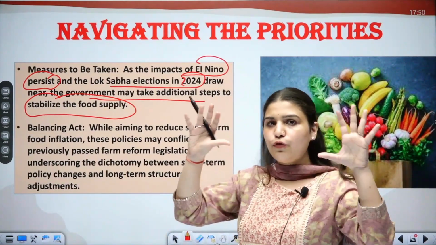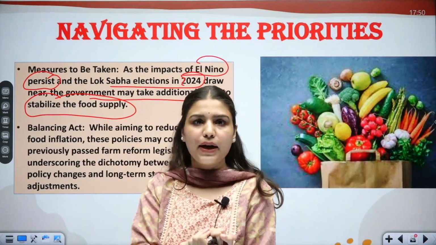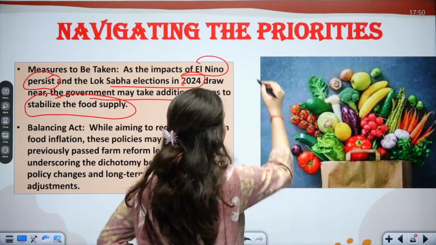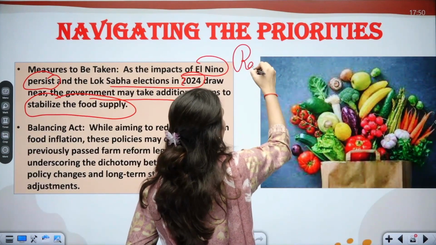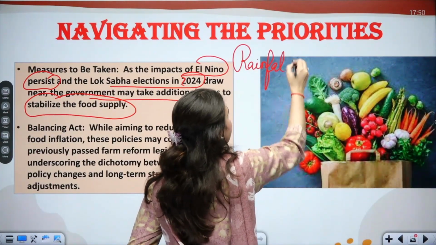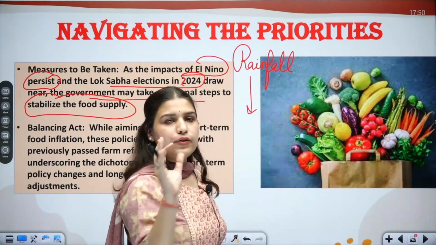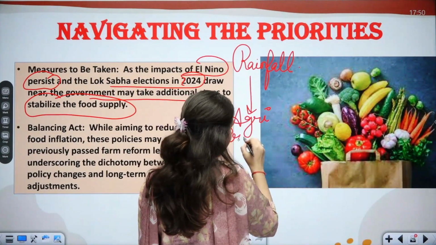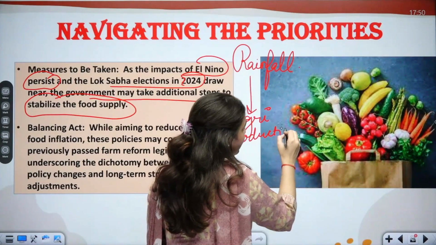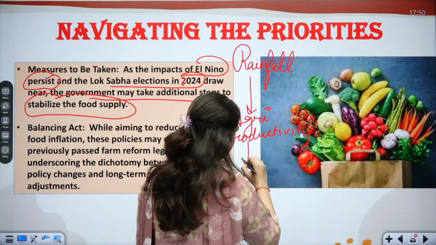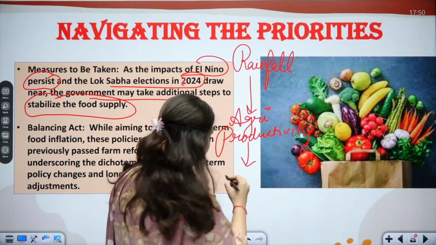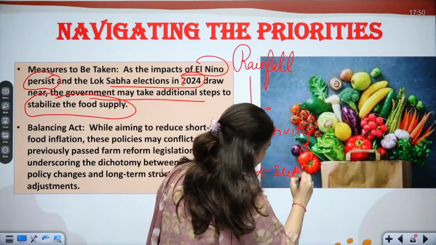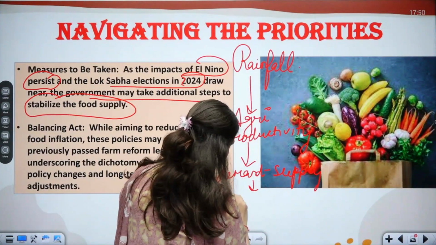Broadly, if we need to understand or conclude: El Nino reduces rainfall. This rainfall reduction will reduce agricultural productivity, which in turn will impact demand, supply and access, and then it can lead to food inflation.